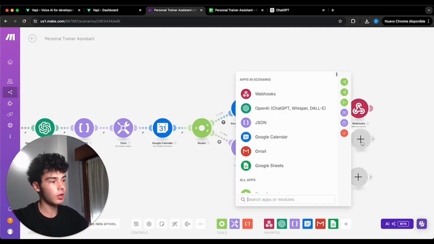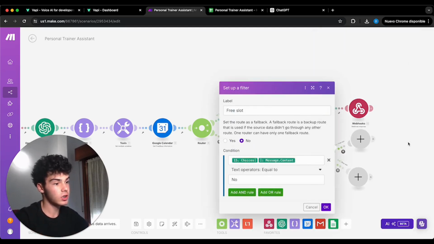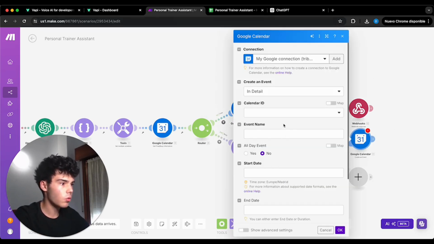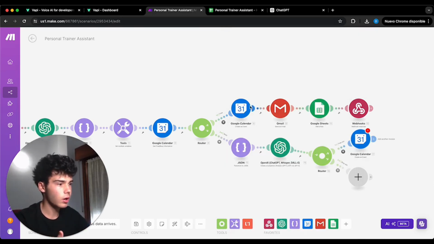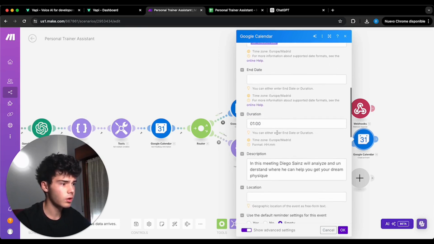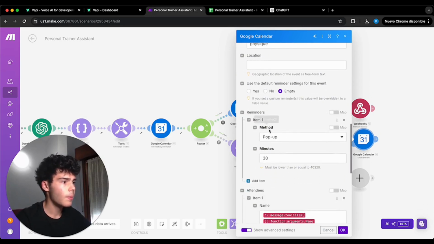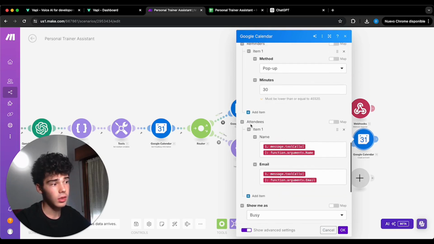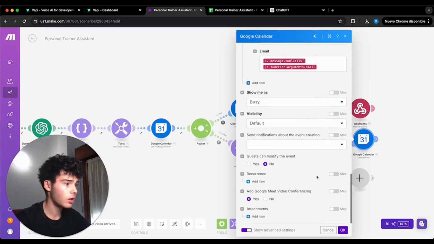Next step will be to add here inside the free slot create an event inside Google Calendar. Let's go with the calendar ID, and let's put basically the same information we got with the other module of create an event. You can say I put the same discovery call between Diego Sainz, the name of the personal trainer, and the name of the client. Let's go with the start time, duration 1 hour, description the same, reminders, let's put a pop-up for 30 minutes before. Attendees, we have put the name and the email of the client, as we said before, and everything.